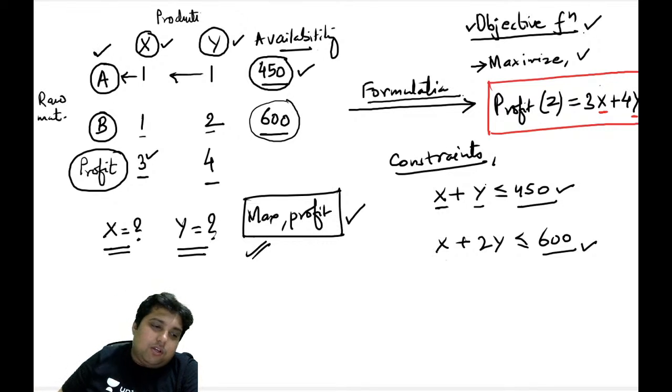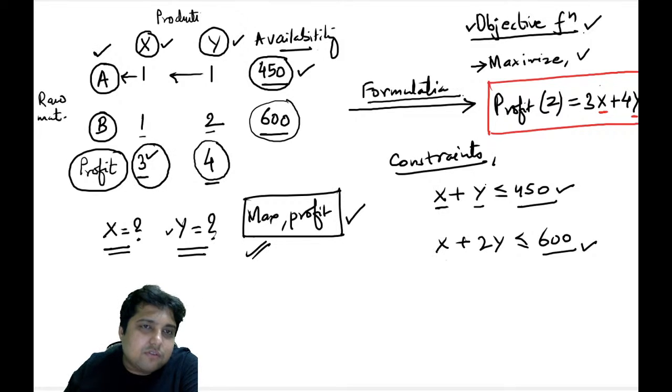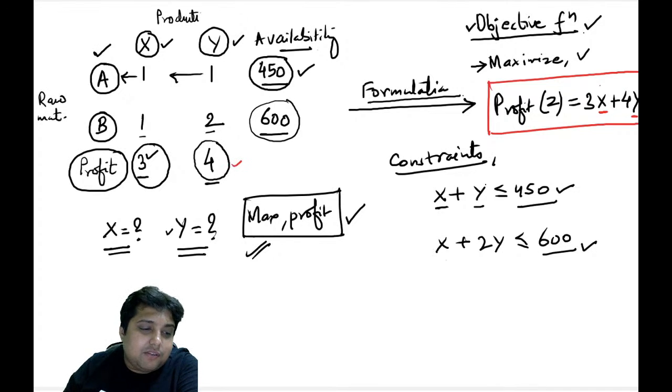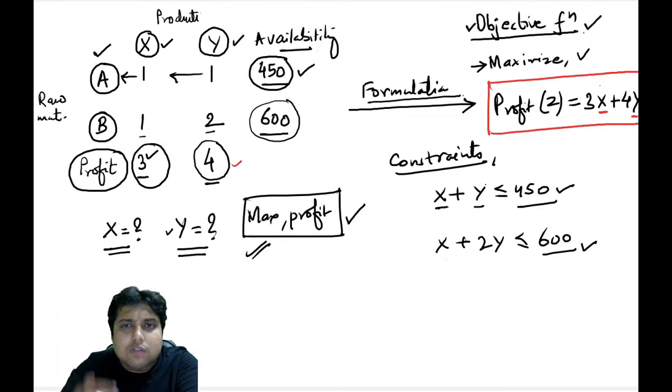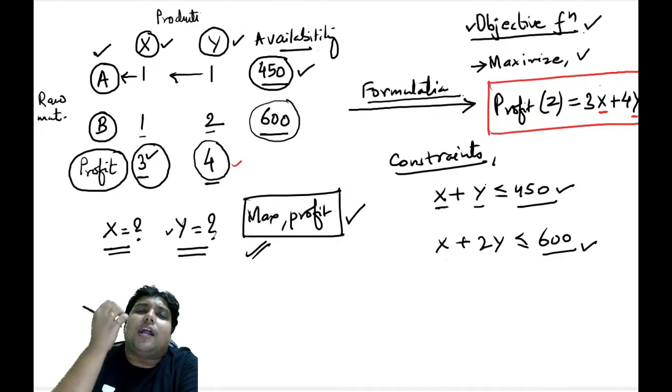So guys, check this out. Suppose I see that 4 rupees is the profit behind 1 unit of y and 3 rupees is the profit behind 1 unit of x. Now I notice that y is more profitable than x. 1 unit of y is giving me 4 rupees. Keep x aside, my friends. Simply make sure that you make y.